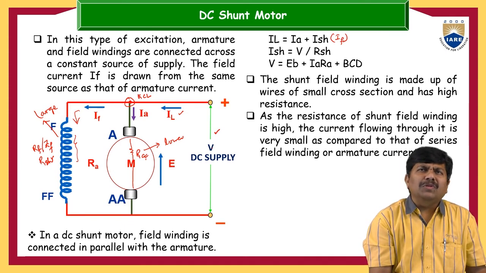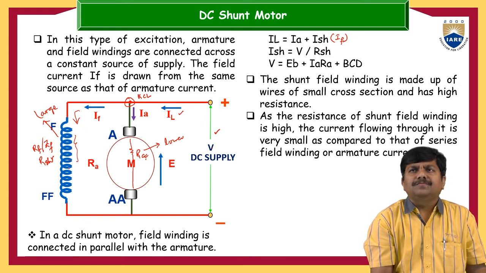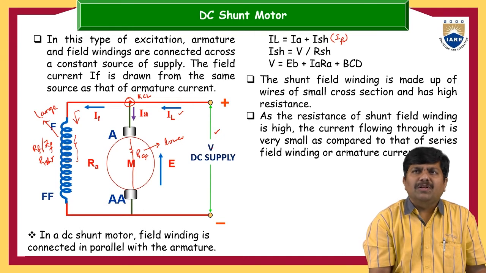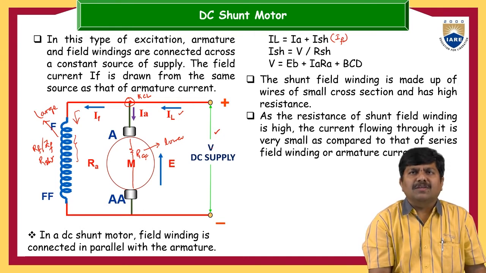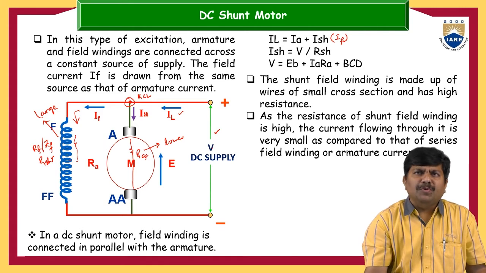Coming to the design aspects, a small cross-section wire will be used for the field. And as the resistance of the shunt field winding is high, the current flowing through it is very small compared to that of the series field winding or the armature current IA. So this is the added benefit. This is about the shunt motor.